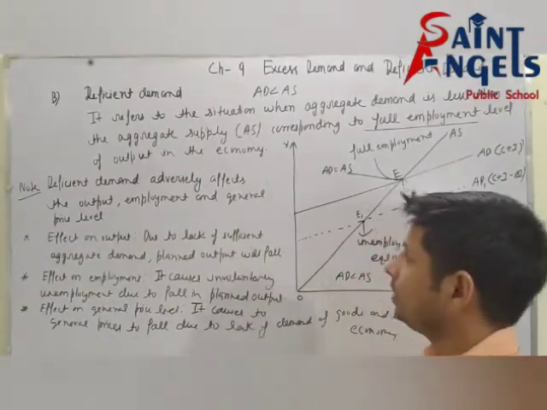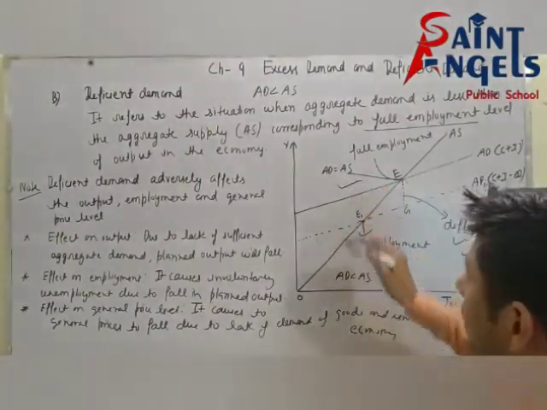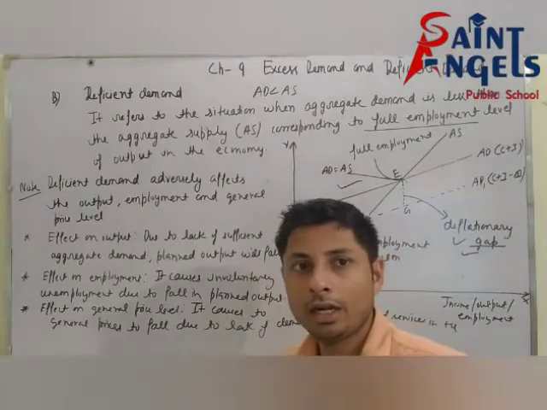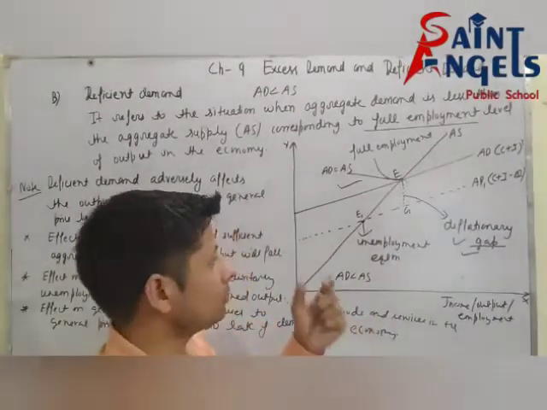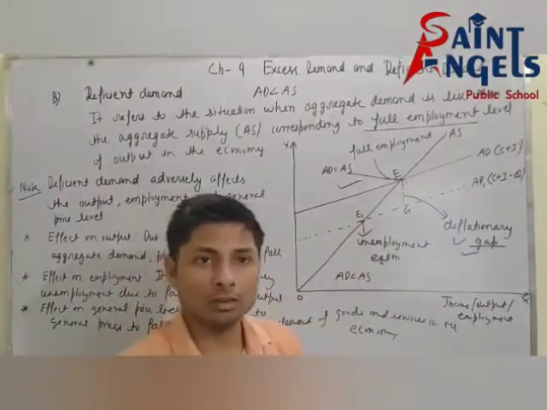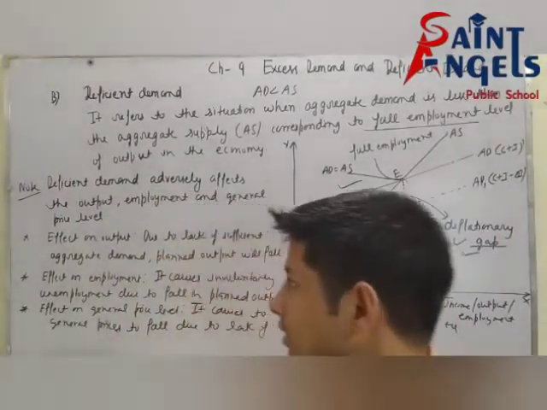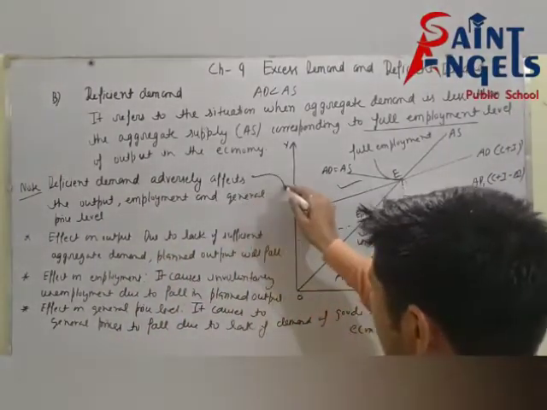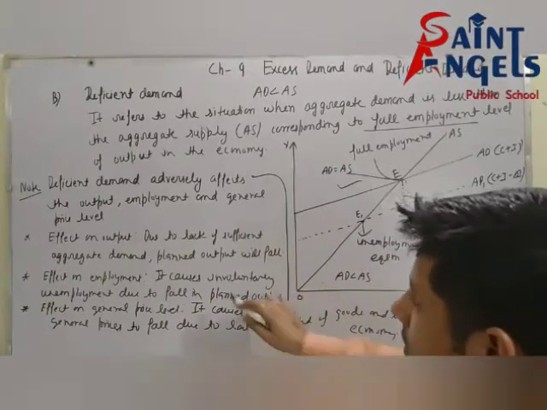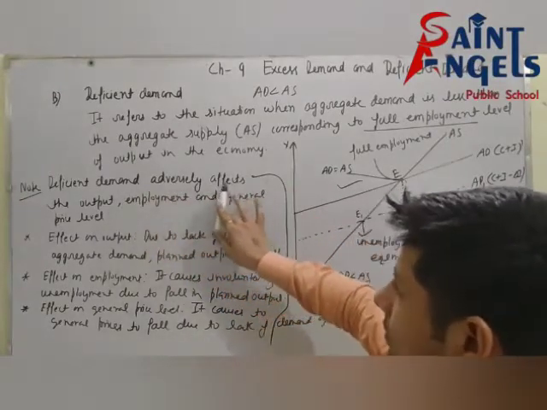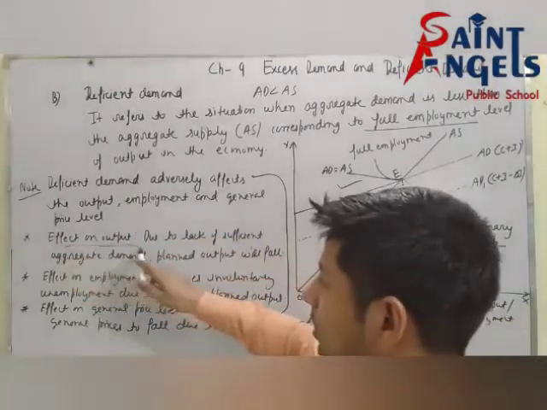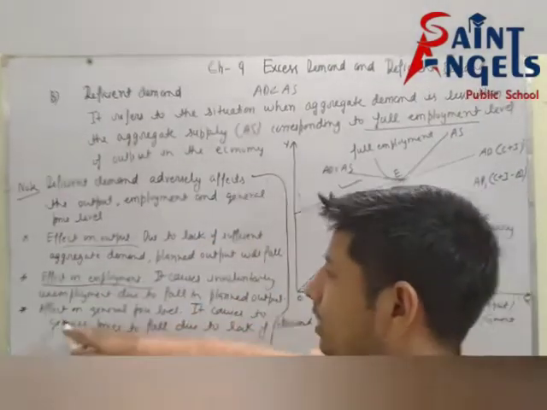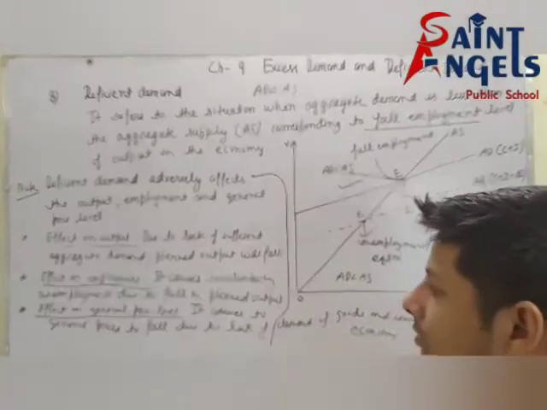After this you will show the diagram, and after showing the diagram, you will explain this diagram. And after this you will write these points: deficient demand adversely affects the output, employment and general price level. Effect on output, effect on employment and effect on general price level.